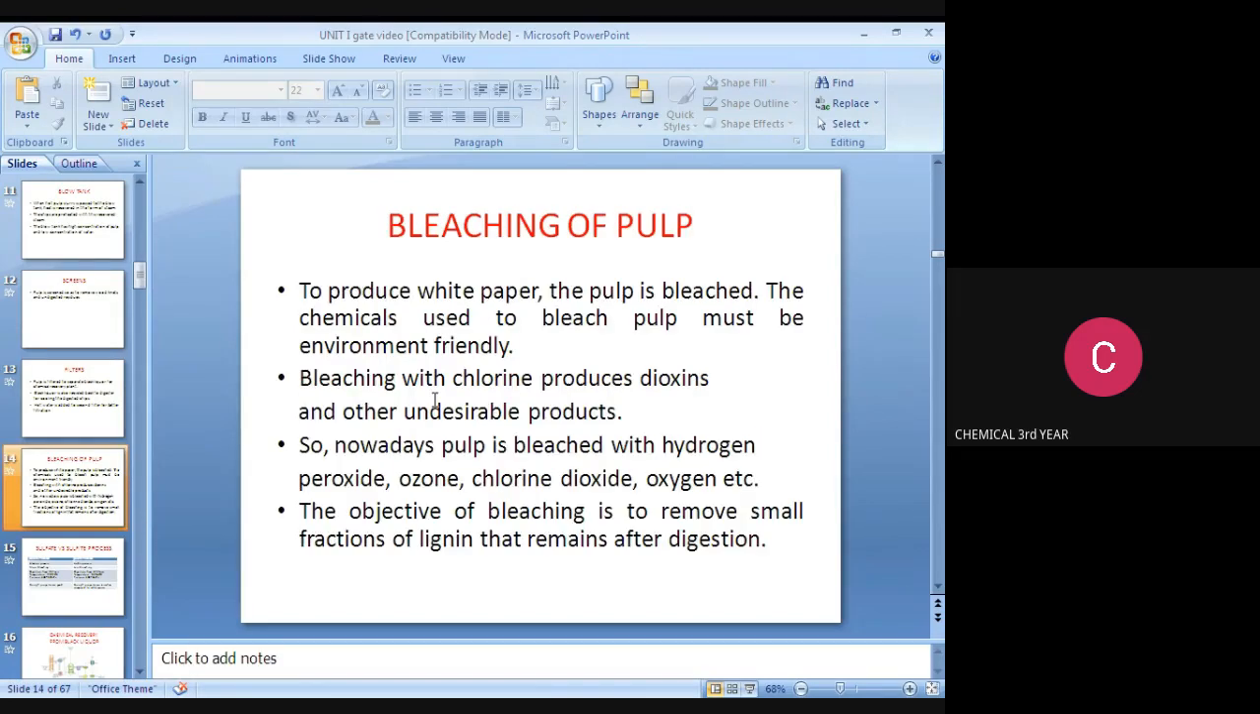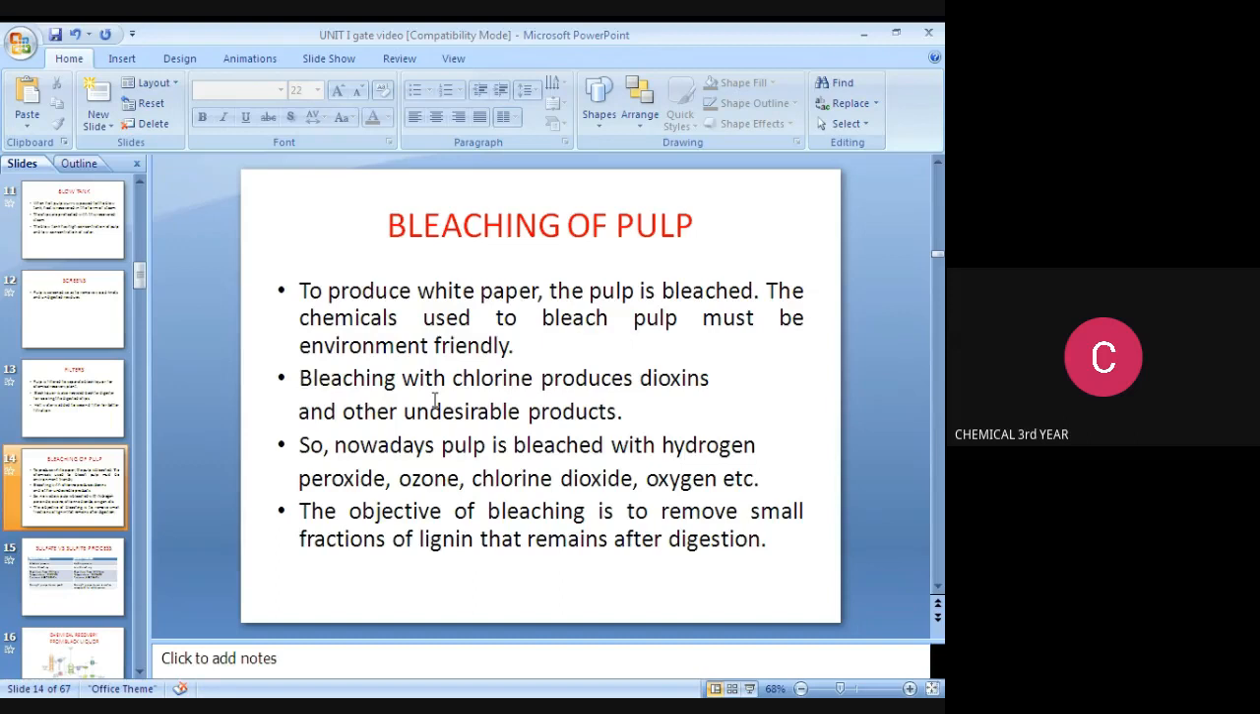Then it goes to bleaching of pulp. To produce white paper, the pulp is bleached. We want to produce white paper, which means the pulp must be bleached. So chemicals are used to bleach the pulp, and those chemicals must be